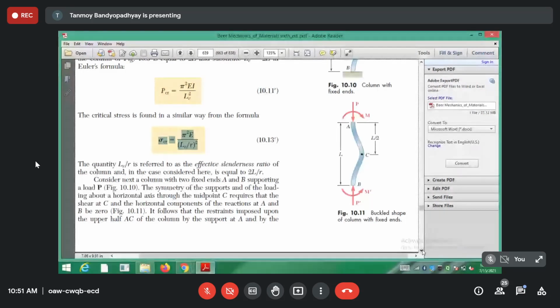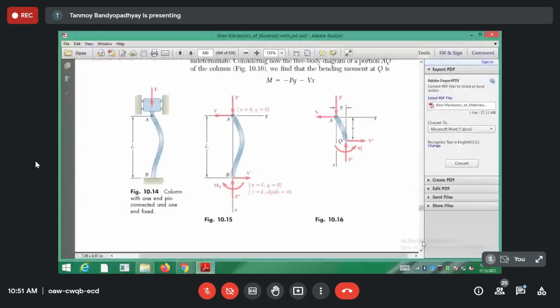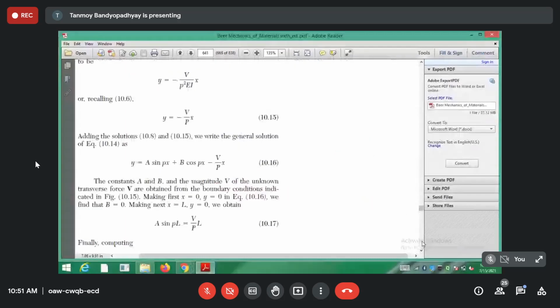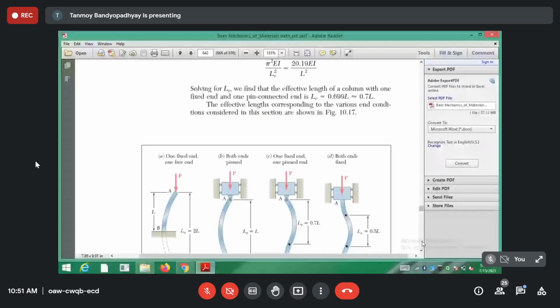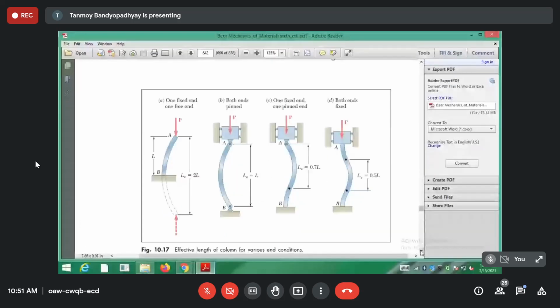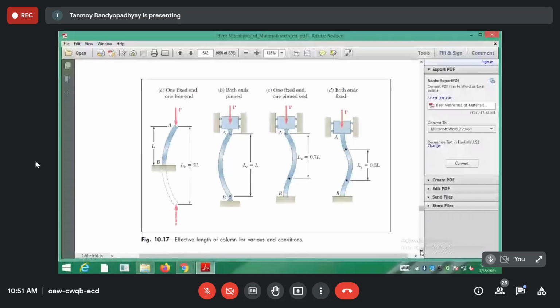We don't call it crushing, because here it is not totally crushing. It's a combination of crushing plus buckling, so that is the crippling load. These are the end conditions that I was telling you about. A column can have four conditions, and you can see all of them here.